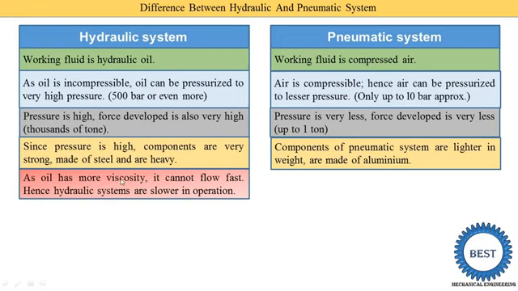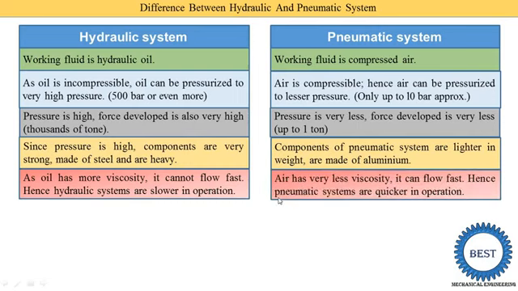Oil has more viscosity. It cannot flow fast. We know that the thickness of the oil is higher, and it cannot flow fast because its viscosity is higher. Hence, hydraulic systems are slower in operation. Oil moves with a small velocity, so all the components are also not able to move fast. Their components are also moving at slow speed.